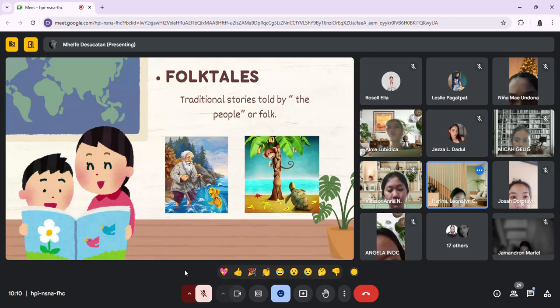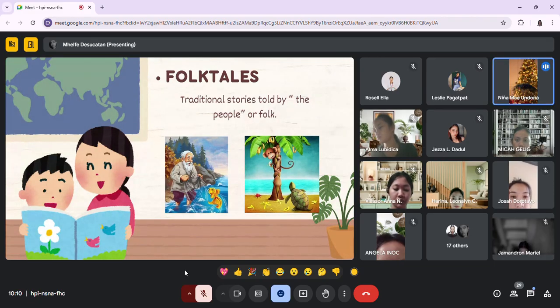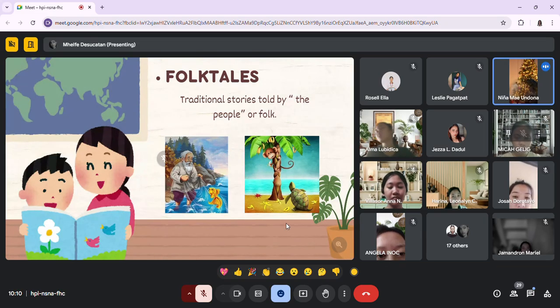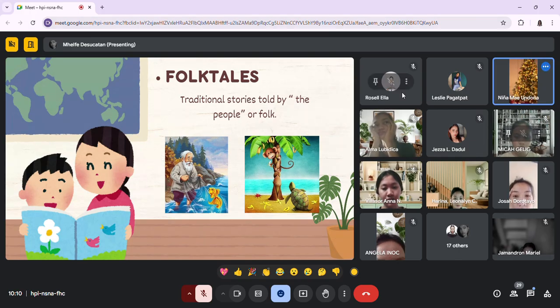How about this one? What kind of folktale? Okay, Ninya Unduna again. The monkey and the turtle. And can you share what the story is all about? The story is about the monkey who chose the banana and she gives the stem or the root to the turtle.